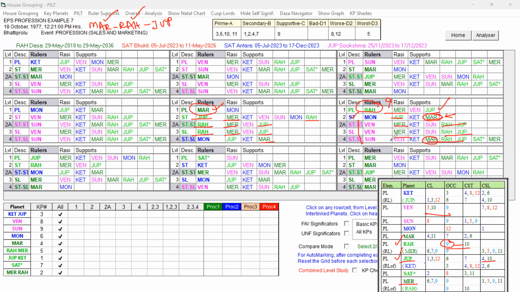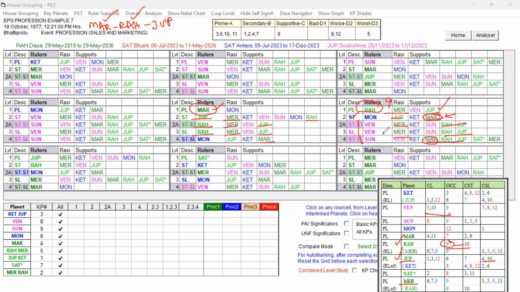The Antara Lord should have the favorable key planets for the promotion, right? Because the Bhukti Lord has some weakness. Otherwise, Rahu Bhukti, Rahu Antara itself would have given the change of transfer along with the promotion, but that did not happen because Rahu has these planets. They are all getting the support from Rahu and Jupiter. By way of that only, it is supportive for the transfer and promotion possibility.